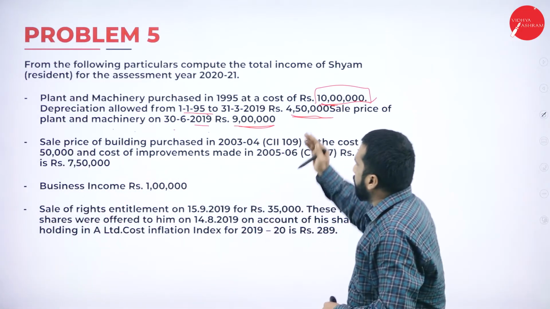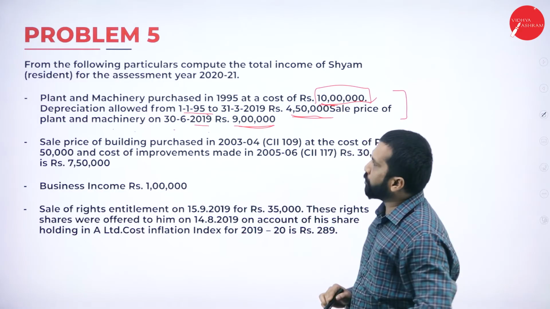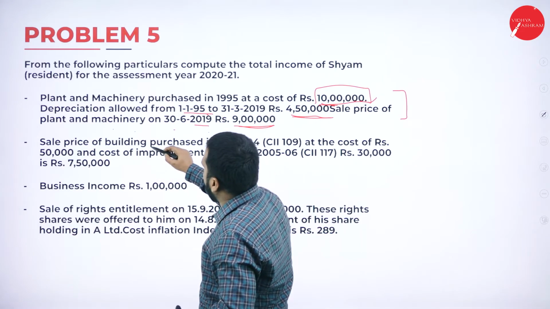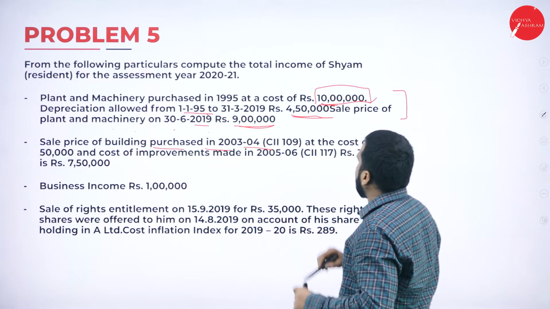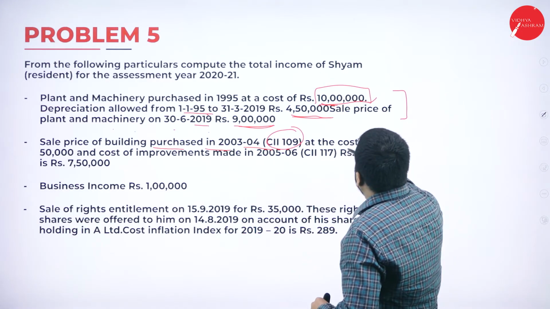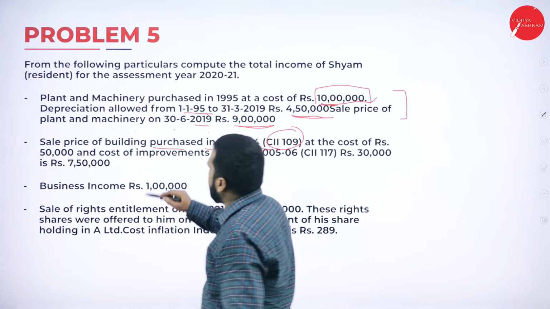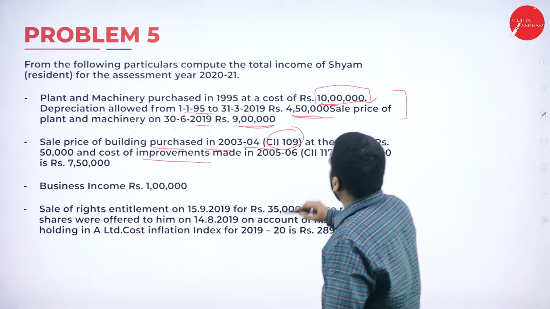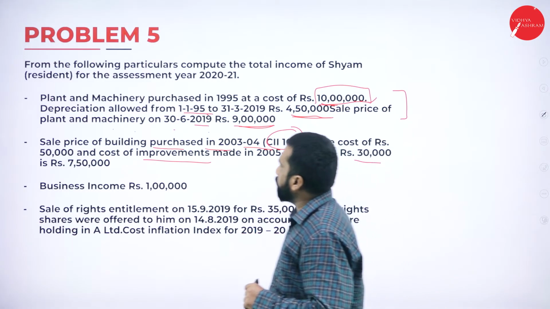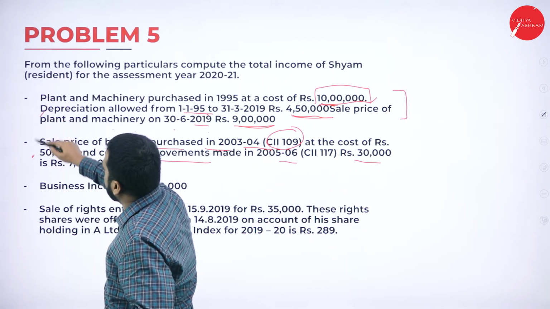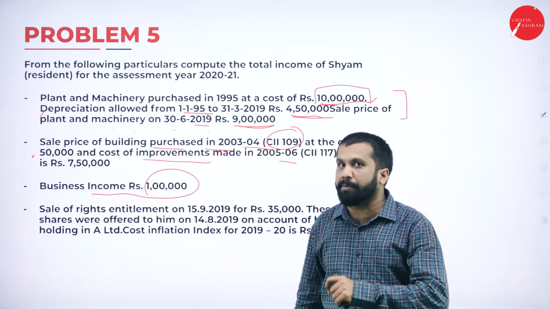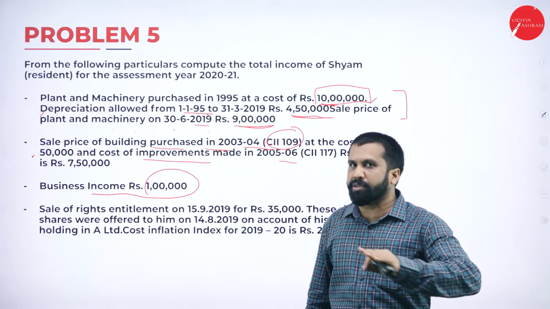This is all about your first one and the second one. Selling price of building purchased in 3-4. The indexation they have given. Next, at the cost of rupees 50,000 and cost of improvement made on 5-6 at 30,000. Similarly, this is all about the second one. Third one, business income 1 lakh. Do you take business income anywhere? In capital gain, we don't consider.